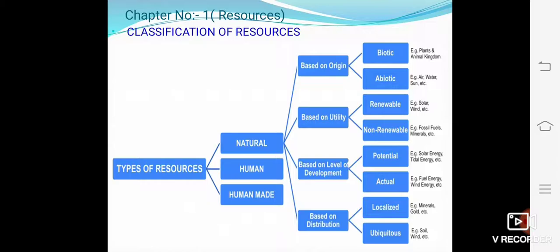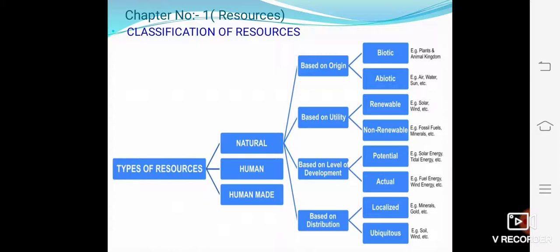On the basis of utility, it is again classified into renewable and non-renewable resources. Here, renewable resources means which can be renewed or reproduced. For an example, like solar and wind energy. Non-renewable resources which gets exhausted when put to use or consume. For an example, coal and petroleum.